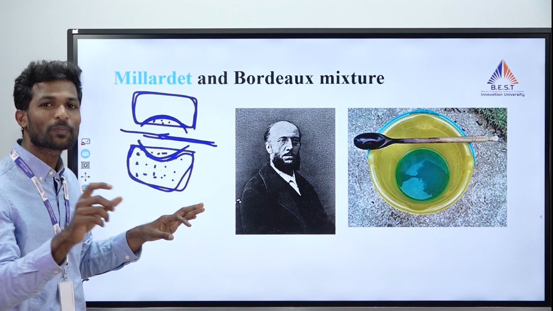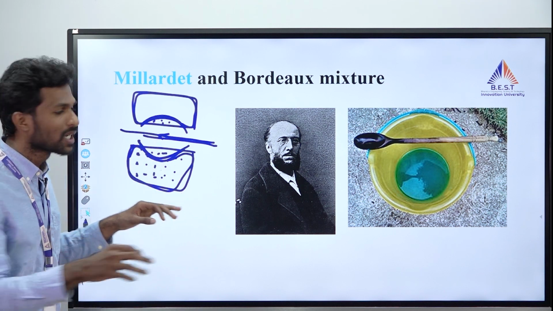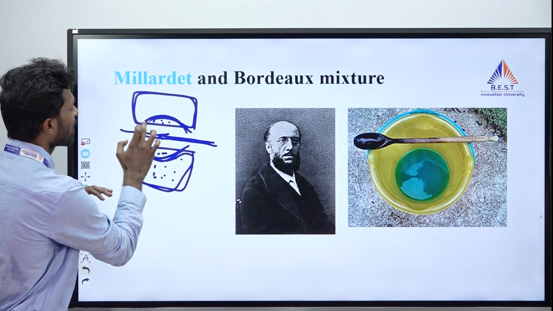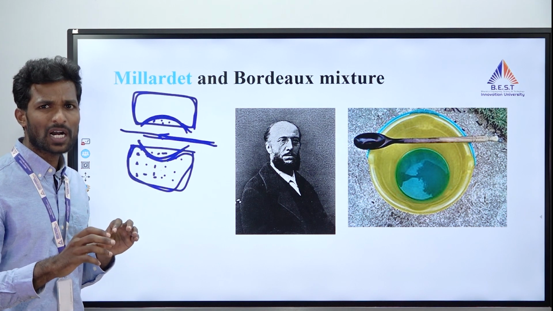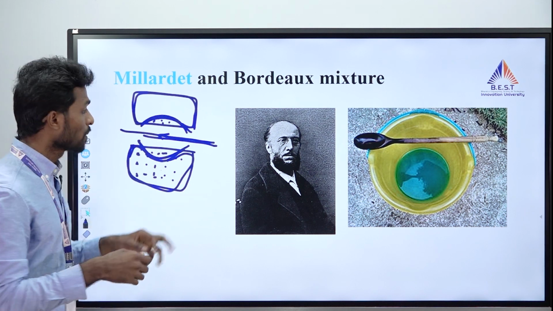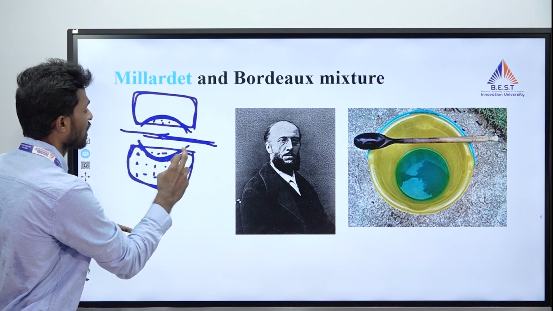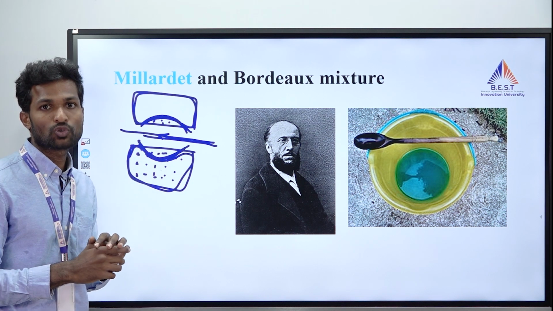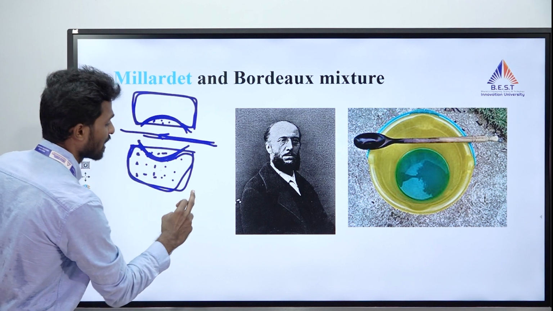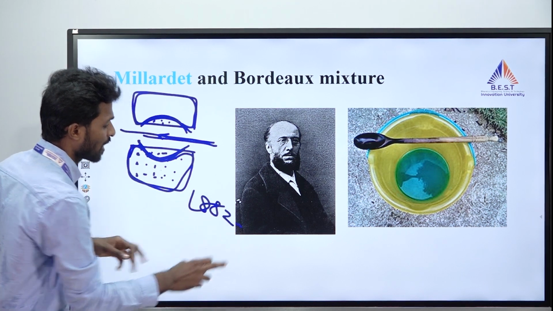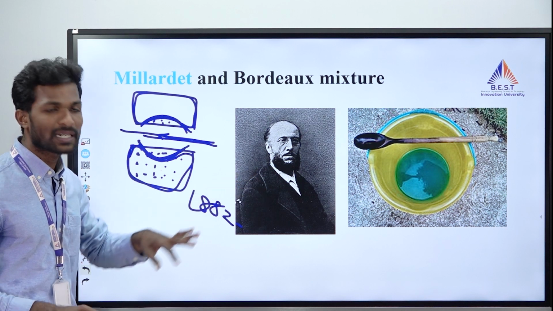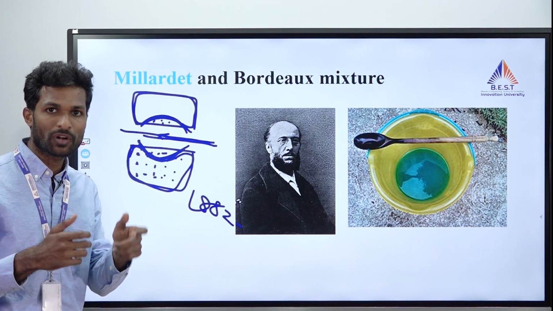So to protect the plants, they sprayed copper fungicide, that is a copper and lime combination. Because of the copper and lime combination only, the disease was controlled in the area where they sprayed. So they got a little idea. This actually happened in 1882, and Millardet again started working on it to develop a complete measure.